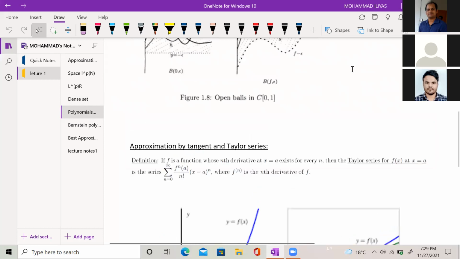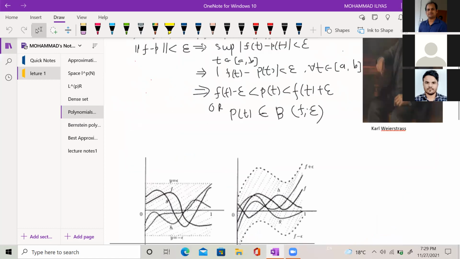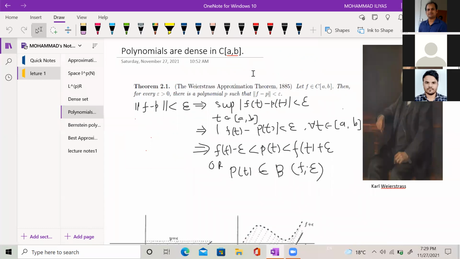Now we come to the space C[a,b]. Basically, this is the main theorem behind approximation theory, the Weierstrass approximation theorem, given by the mathematician Carl Weierstrass in 1885. It is an existence result: given any continuous function on closed interval [a,b] and any epsilon positive, you can always find a polynomial P such that norm of f minus P is less than epsilon. The norm on this space is the sup norm.